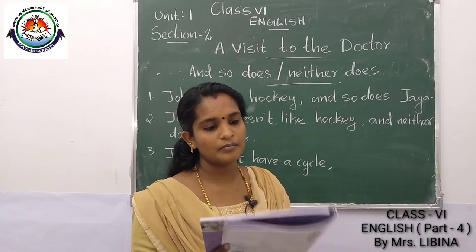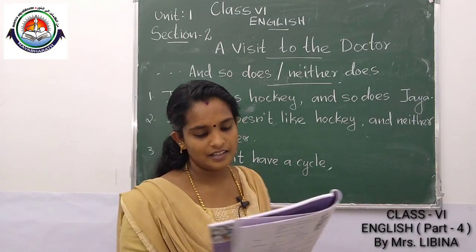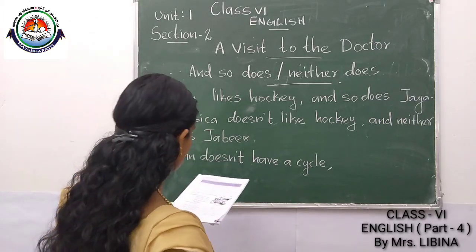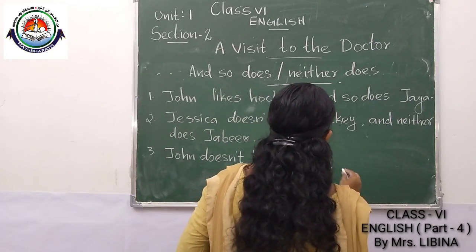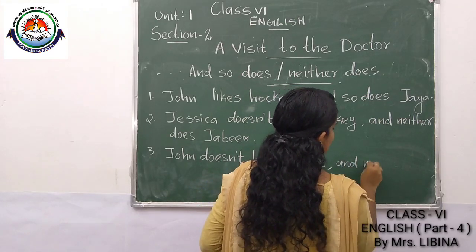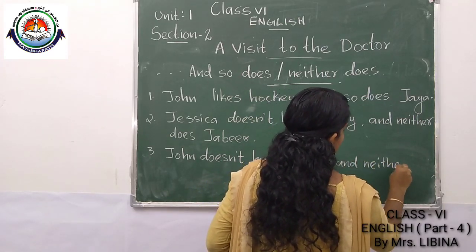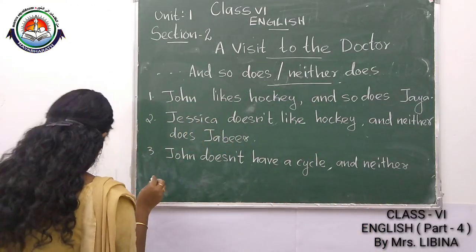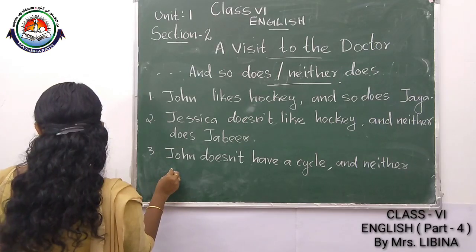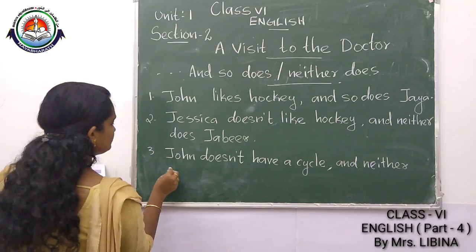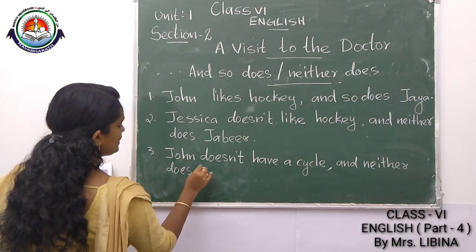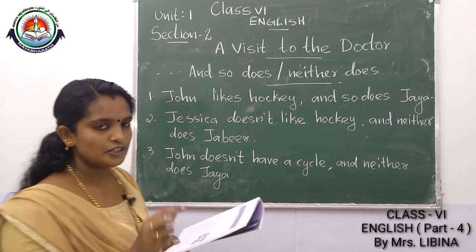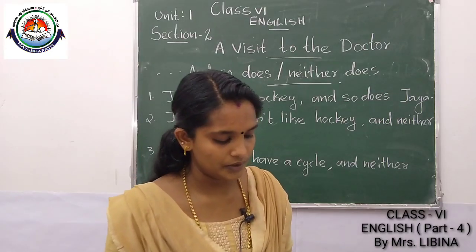In the third column, John and neither does. What will we write? John doesn't have a cycle and neither does Jaya. In this way, by looking into the table, you have to do this.